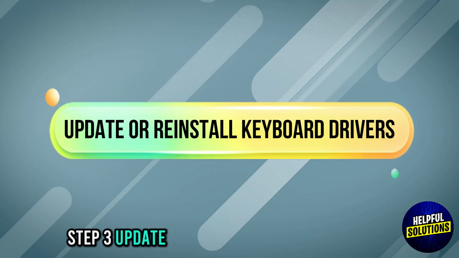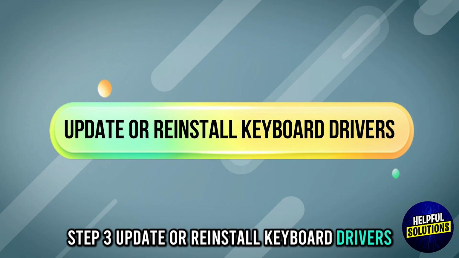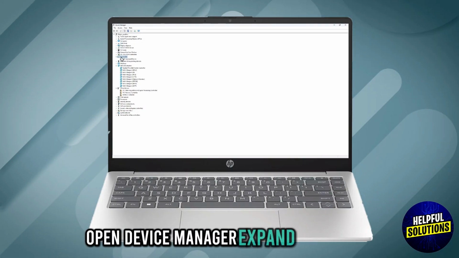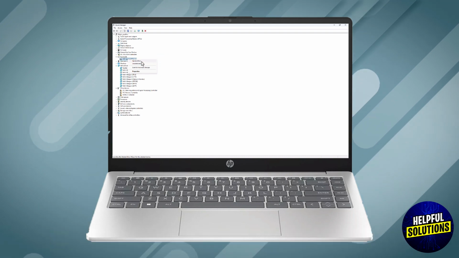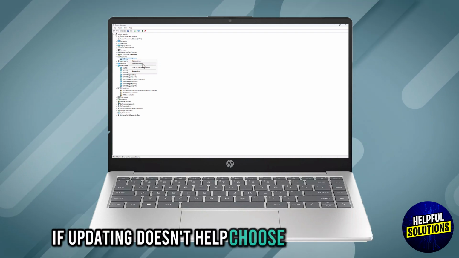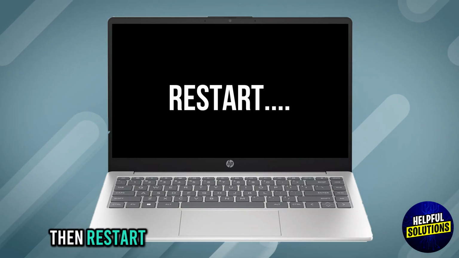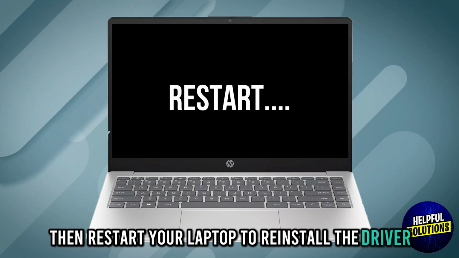Step 3. Update or reinstall keyboard drivers. Open Device Manager, expand Keyboards, right-click your keyboard and select Update Driver. If updating doesn't help, choose Uninstall Device, then restart your laptop to reinstall the driver.